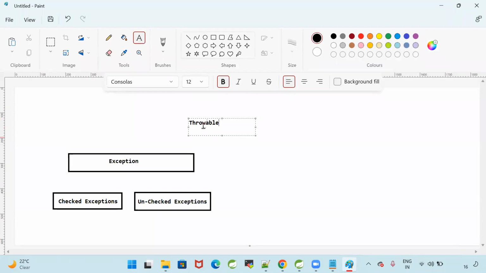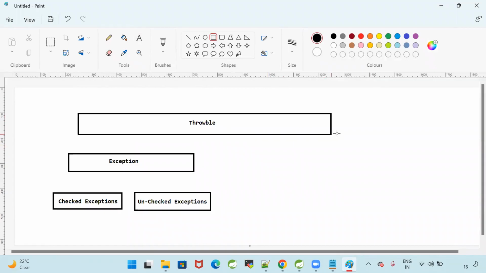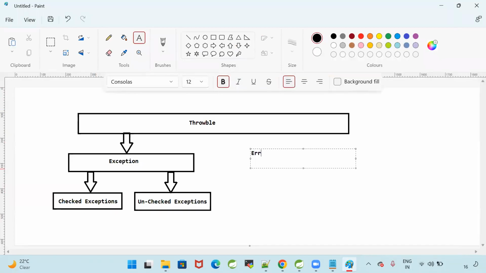Throwable is going to act as a parent class for exception. From Throwable, exception is extending the properties. From the exception, checked exceptions are available and unchecked exceptions are available. Throwable is having one more child that is called error.